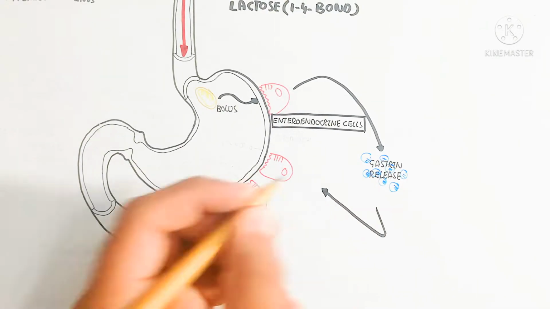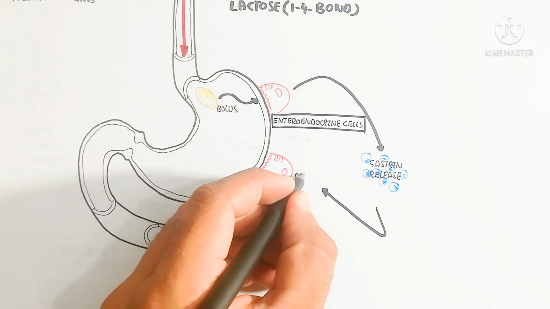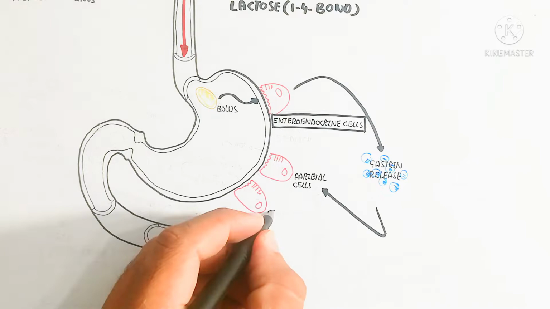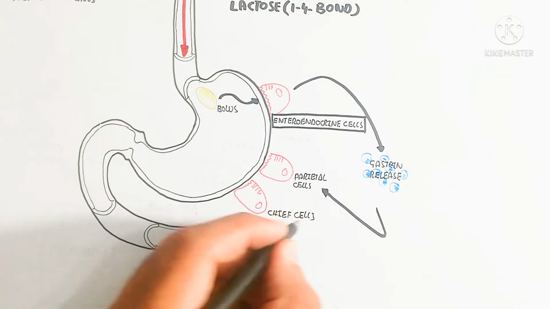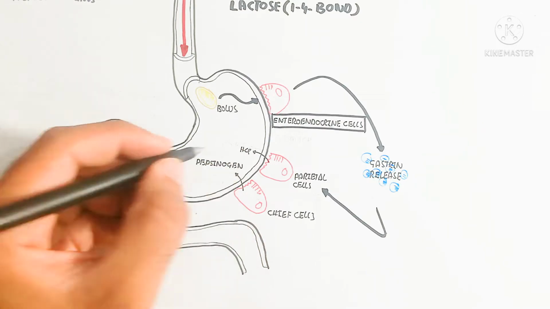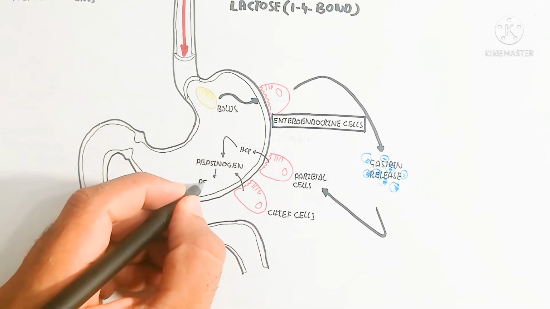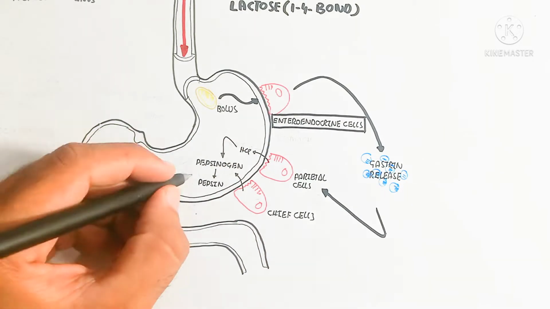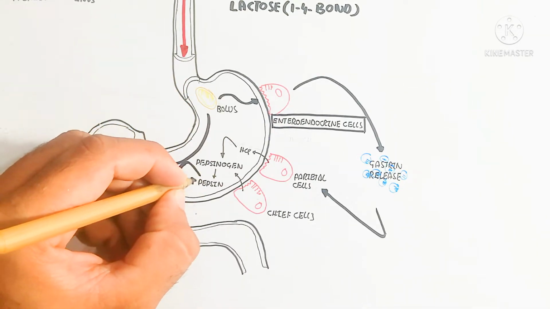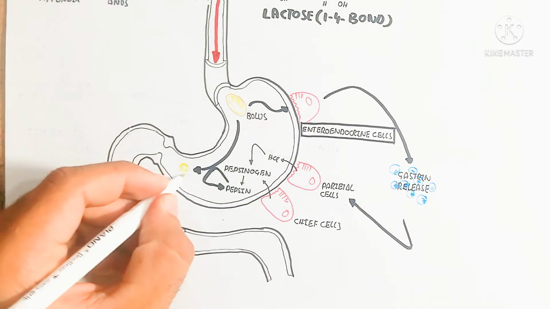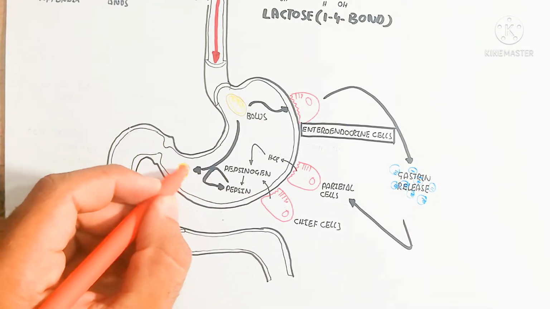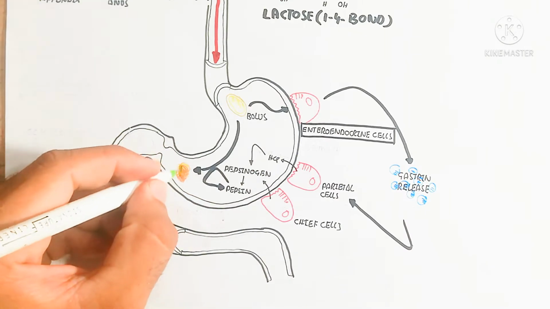When hydrochloric acid is released, at the same time the chief cell is also stimulated to produce pepsinogen by the interaction with the protein, whey protein and casein protein. The hydrochloric acid is a substrate mechanism to activate pepsinogen into pepsin, and this pepsin is the protein digesting enzyme that will digest the bolus protein. After that, the digestion of the protein will go to the sphincter.